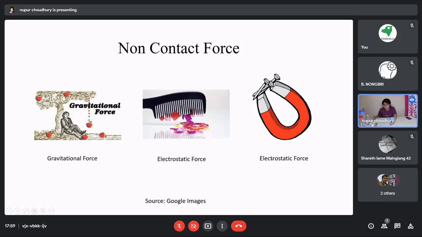Please ignore this typing mistake because this was just overlooked, I think. So whenever you are using this magnet in order to attract some nails or some iron particles, these nails and this magnet are not in contact with each other, but it exerts some sort of force which will pull this nail, and these nails get attached to this magnet. So this is magnetic force. So this is also a non-contact force because initially there was no contact with each other. We have electrostatic force and we also have buoyancy force, which we will be discussing with some experiments. Okay, so I'll just stop sharing the screen.